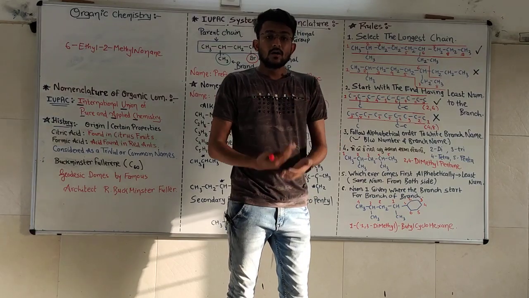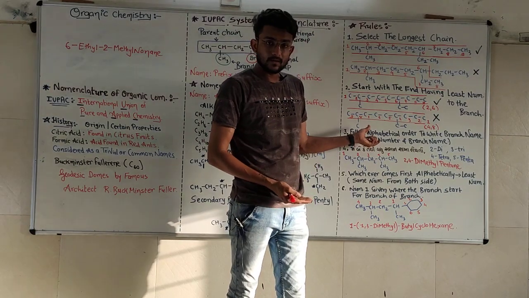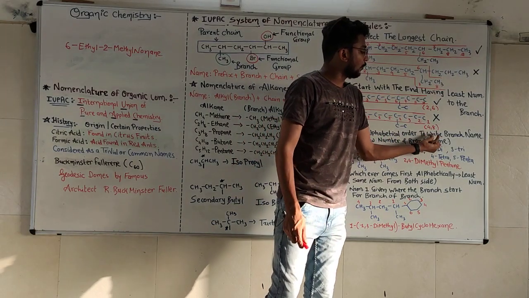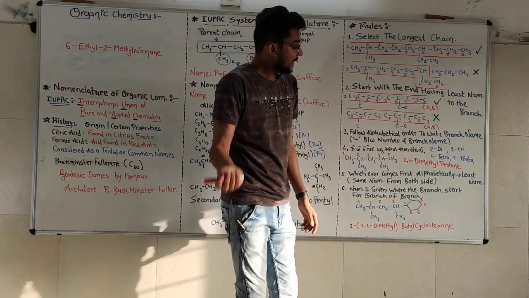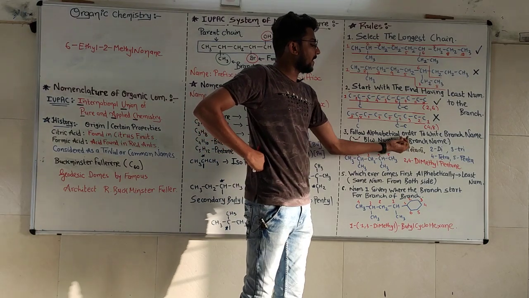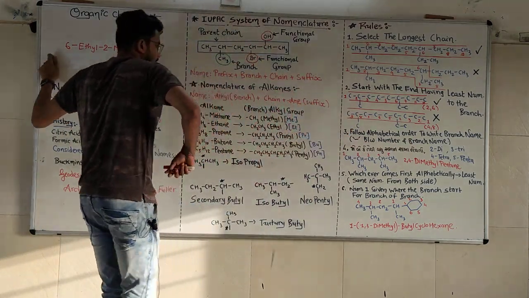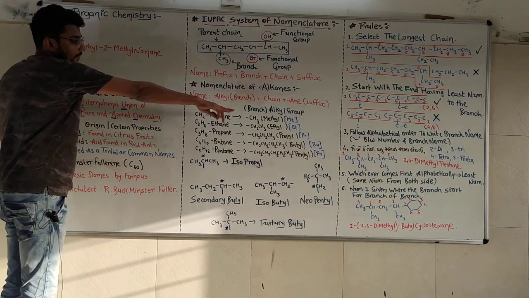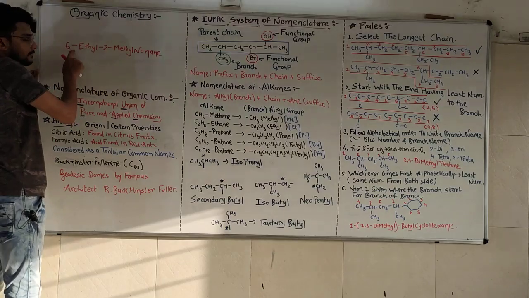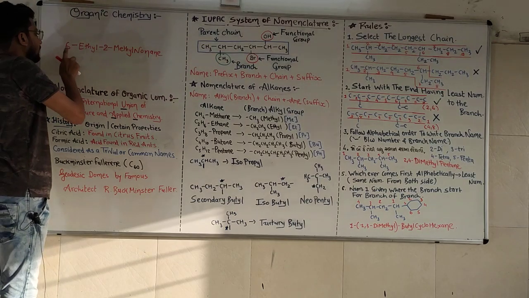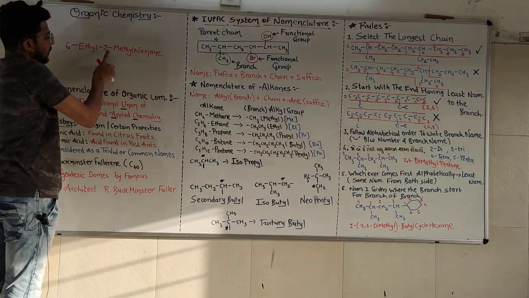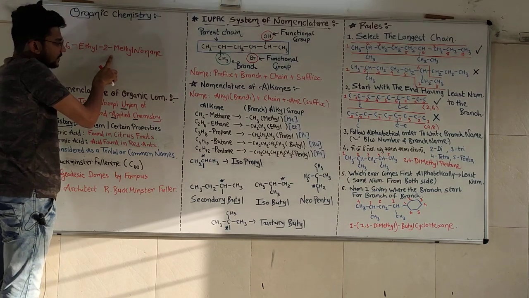Now for the name, alphabetical order must be followed to write the branch name, and a dash will be written between the number and the branch. So ethyl comes first as per alphabetical order. That's why 6 ethyl. Dash is necessary between number and the name. Again name and the number, so dash is necessary. Number and name, dash is necessary.